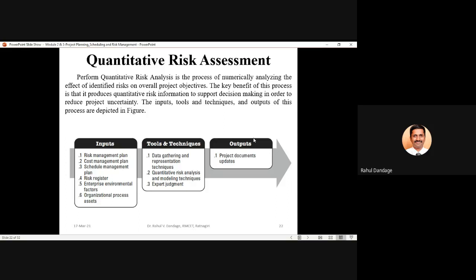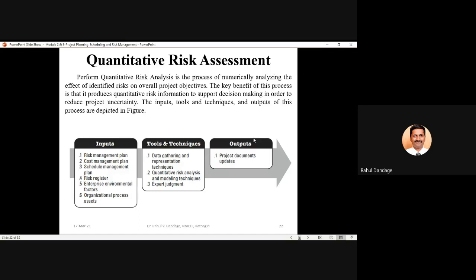Because whenever we assess risk in a quantitative manner, we should check the cost management plan we had against the cost situation in practice, whether they are deviating, whether the risks are affecting any cost or any schedules. This is important because cost and schedule are the two important things for any project.